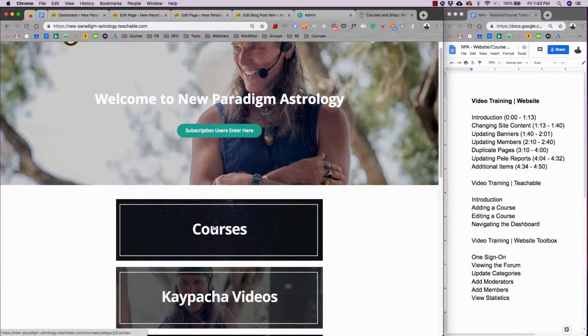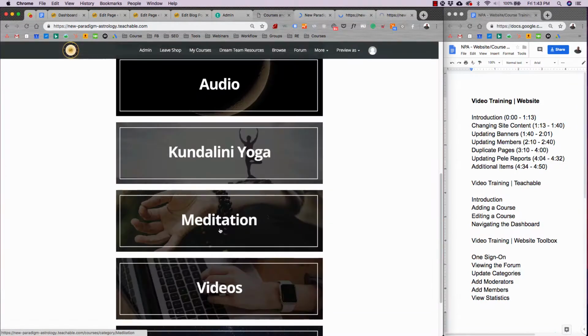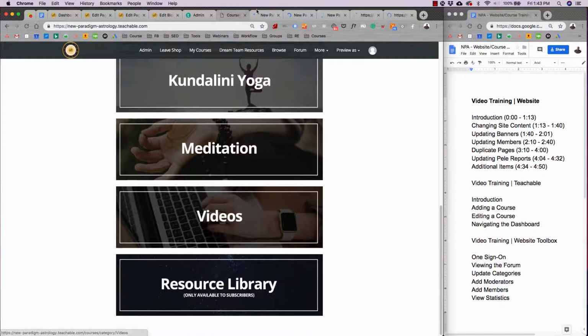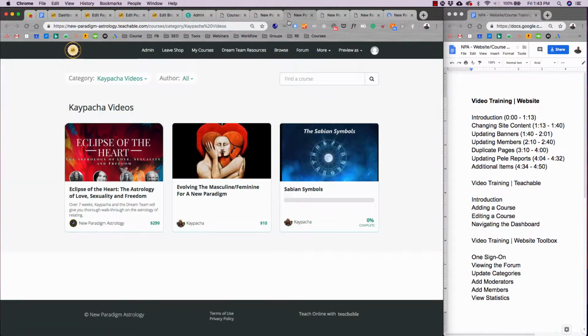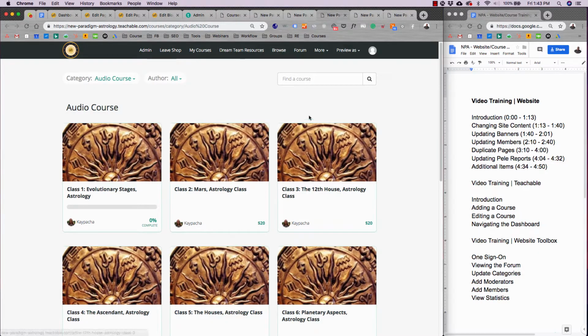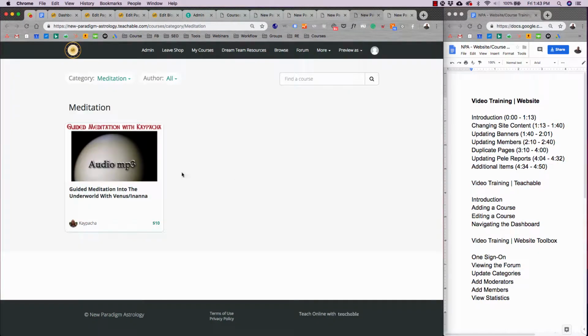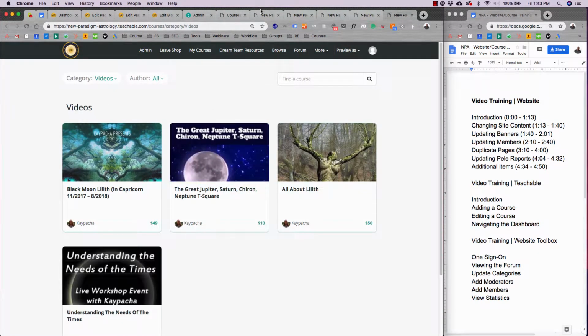So we organize this so it'll be really easy access for users to see. And then I'm just going to open these in different windows. So you can see the courses here. I know we need to reorganize some of these, but as you can see, just the courses. Then you can see K-Pacha videos, audio courses that are available, meditation, as well as other videos.